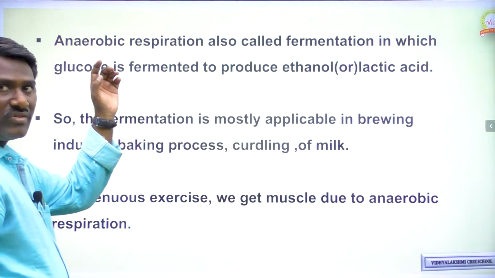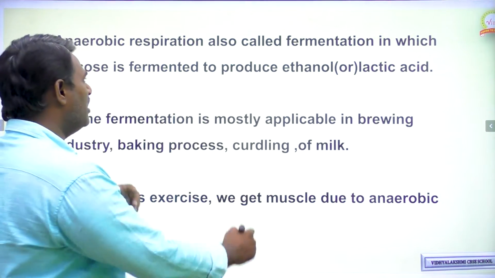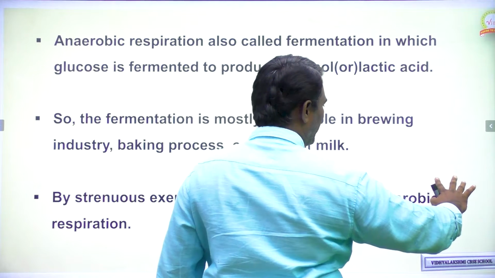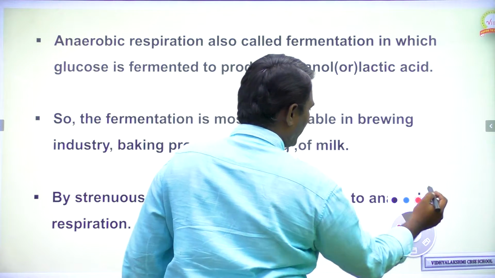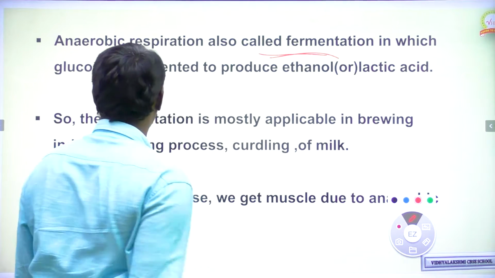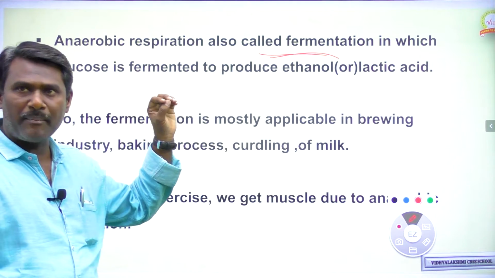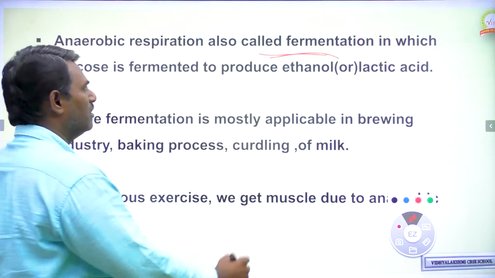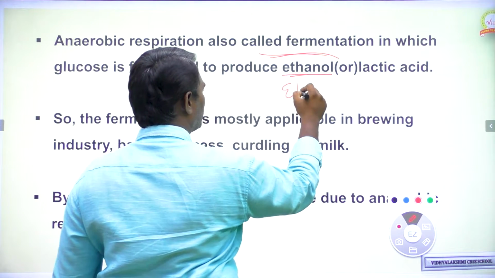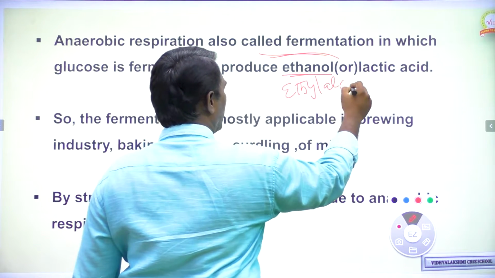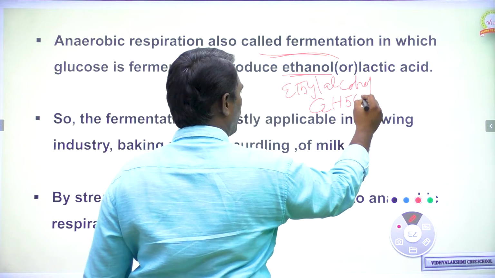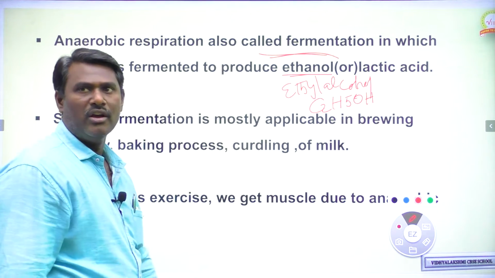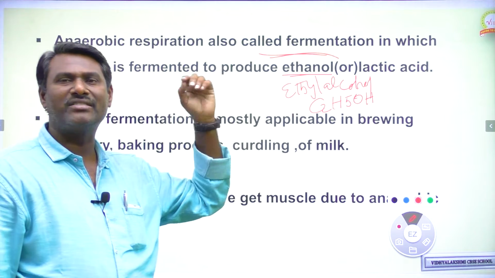Next one, anaerobic respiration is also called fermentation. So anaerobic respiration we can also call the fermentation process, in which glucose is fermented to produce ethanol, ethyl alcohol. The formula of ethyl alcohol is C2H5OH, alcoholic group. So ethyl alcohol or lactic acid will be secreted.